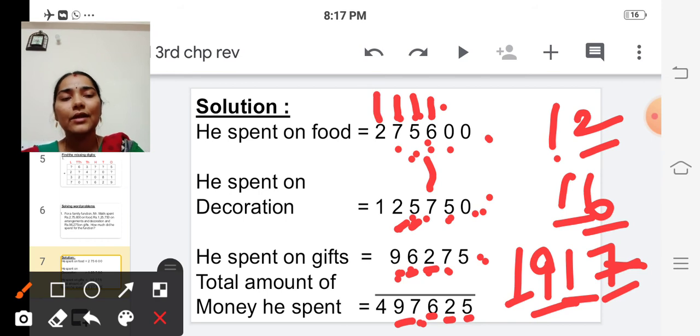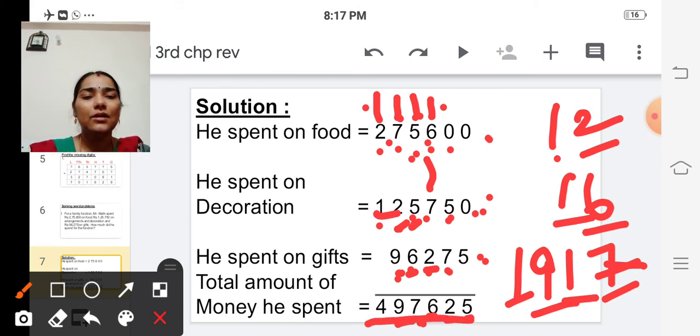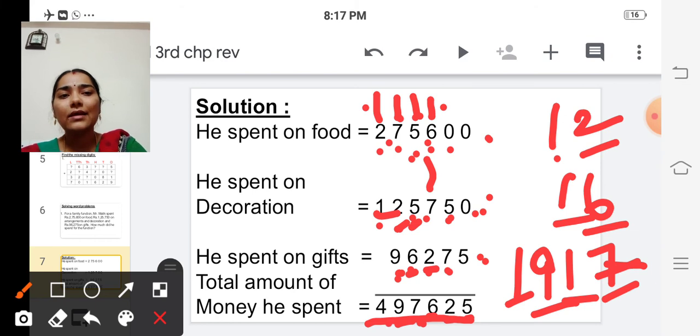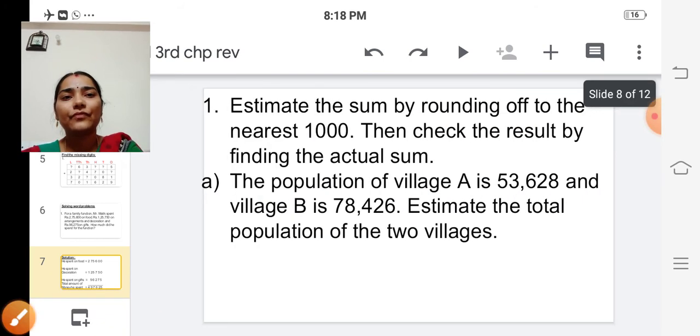So we have to put the unit digit in the answer place and we have to carry over this 1 to the next place. So here we are going to add 3 numbers, 1 plus 2 plus 1. 2 plus 1 is 3 and 3 plus 1 is 4. So finally we got the answer. So how much money did he spend totally? So totally he spent 4,97,625 rupees. Okay. Can you understand, children? Yes. Shall we move? Yes.